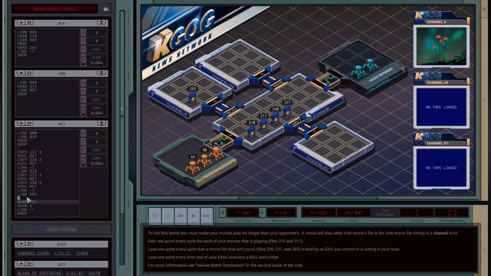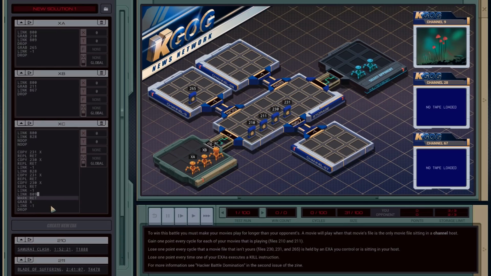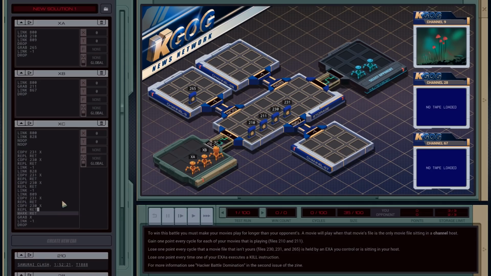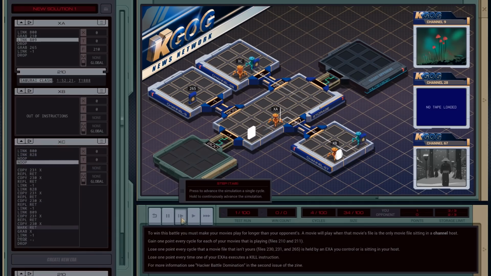Link in 809, just in case those files are in there. And then, you know what? Here we go. And we don't need a replicate here. Okay, let's see how this works.